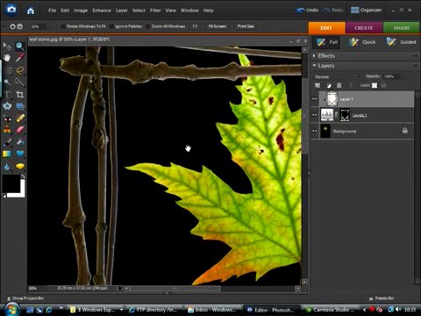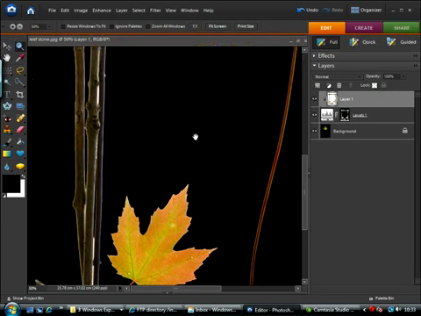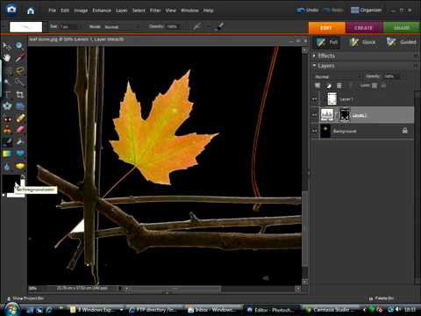Having said that, we do need to do a little cleaning up, but this is the advantage that layer masks give us. So to start cleaning this up, I actually want to click directly on the layer mask attached to the adjustment layer. I'm going to choose the brush tool. Make sure that black is my foreground colour, because in terms of layer masking, black conceals and white reveals, and what we want to do here is conceal the remaining parts of white within the image.